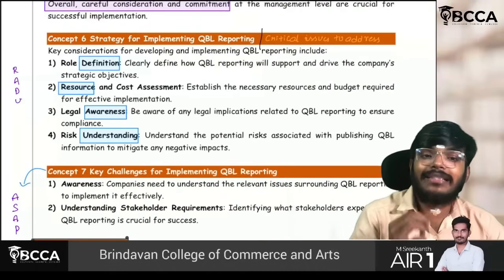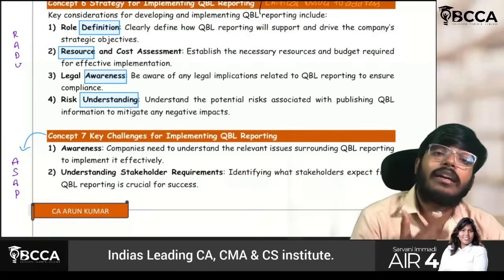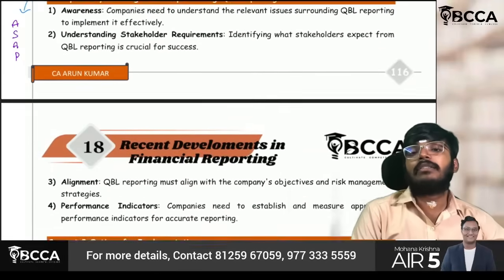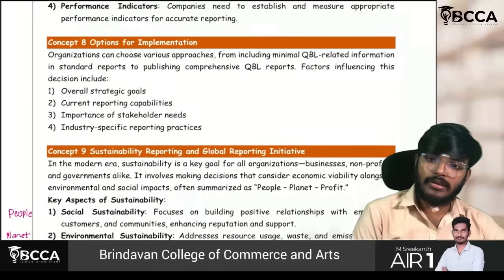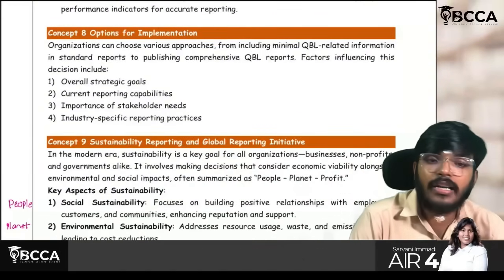Key challenges is ASAP. ASAP means A for awareness, S for stakeholder requirements, another A for alignment, and P for performance indicators. With this, finally, we have completed QBL reporting.